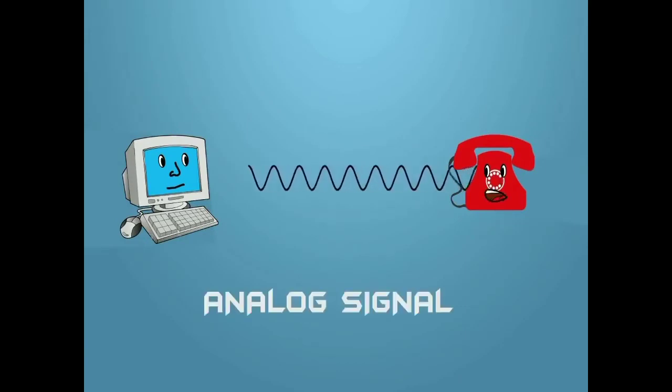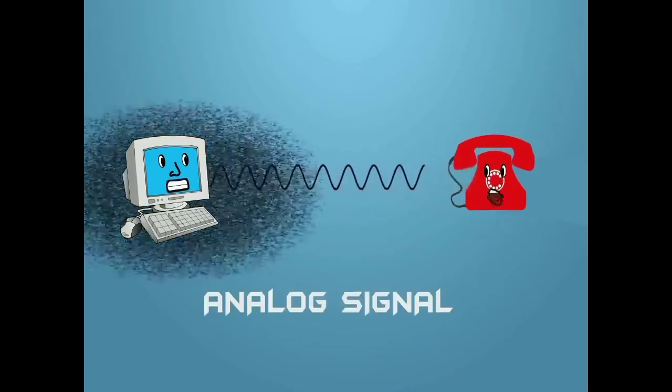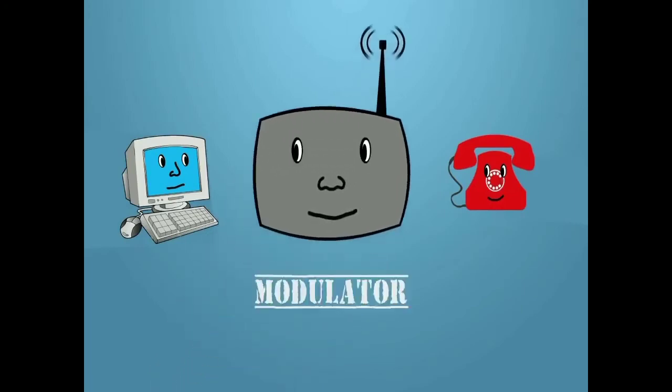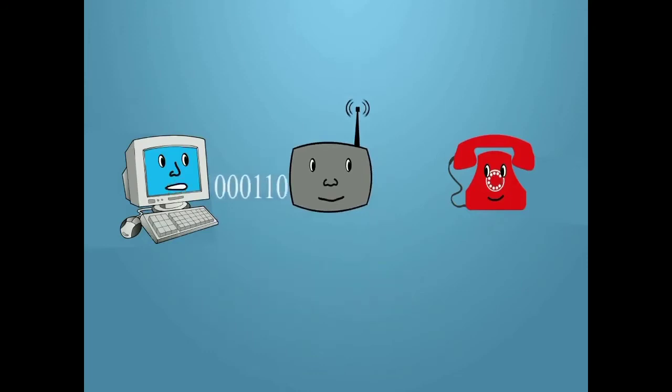But the telephone cannot understand the binary language because it sends and receives the messages only through analog signals. Those analog signals cannot be understood by the computer. So obviously it should be converted. That is, the binary language must be translated to the analog signals.